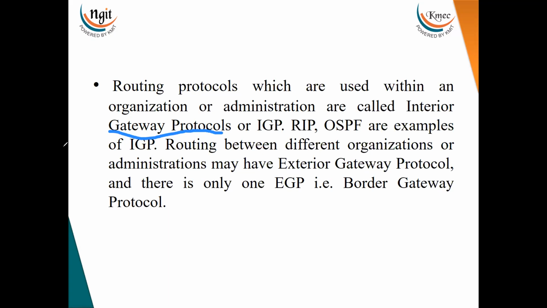Now the routing between different organizations or administrations is called exterior gateway protocols. The main important point to understand is that routing within a single organization is called interior gateway protocols, and routing between different organizations is called exterior gateway protocols. Examples for interior gateway protocols are RIP and OSPF, and the example for exterior gateway protocols is the Border Gateway Protocol.